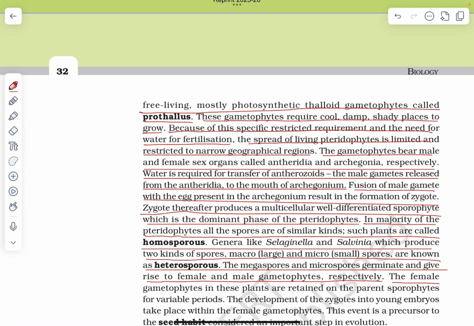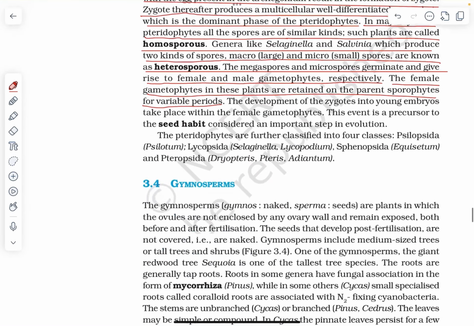The female gametophytes in these plants are retained on parent sporophytes for variable periods. The development of zygotes into young embryos takes place within the female gametophytes. This event is a precursor to the seed habit, considered an important step in evolution.